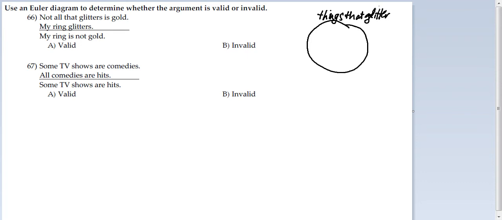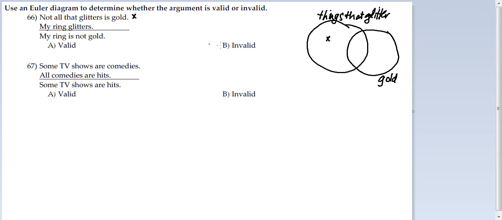Alright, it doesn't say gold does not glitter, right? It's just saying not all that glitters is gold. And so you have these two circles, and they do overlap a little bit because gold does glitter, but there are other things that glitter that are not gold, right? That's what the first statement's saying. So there are things over here that correspond to this statement right here: my ring glitters, so my ring is not gold.